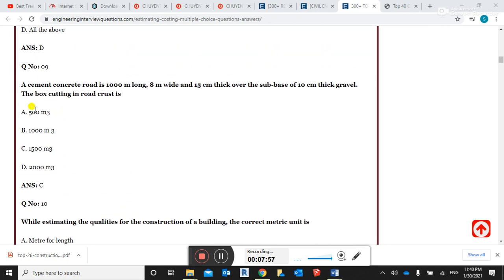Question number 9. A cement concrete road is 1000 meter long, meter wide and 15 centimeter thick over a sub-base of 10 centimeter thick gravel. The box cutting in the road cutting is option C, 15 cubic meter. 15 cubic meter, guys.